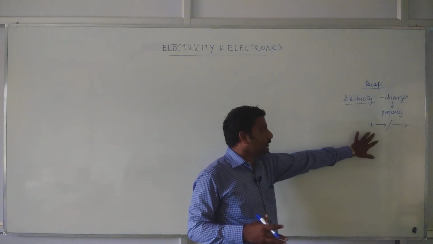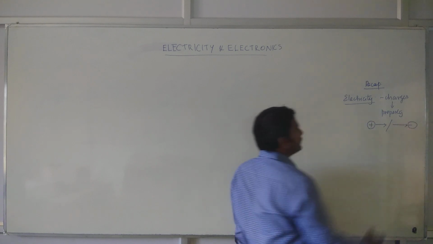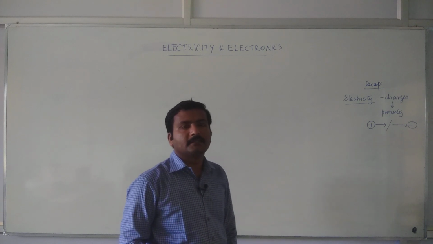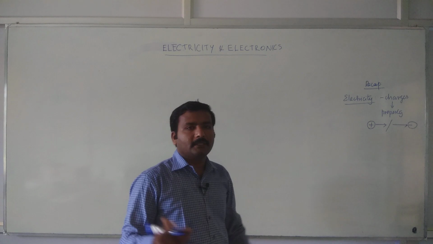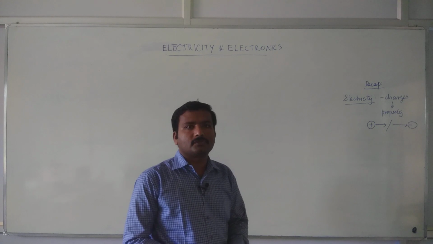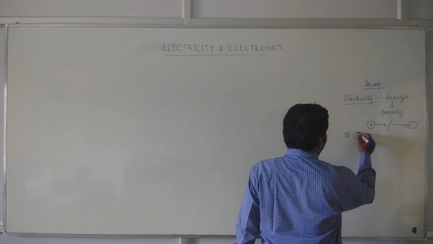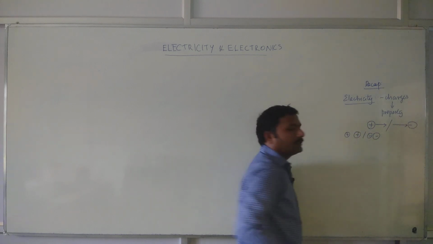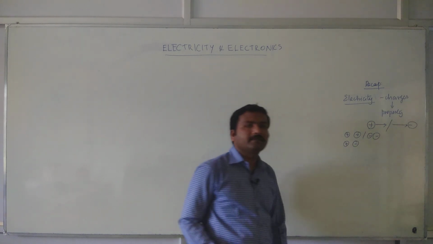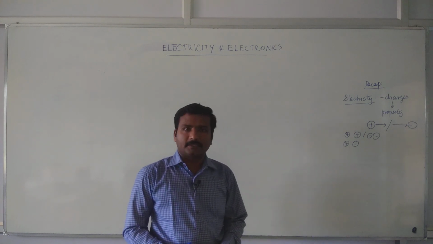And there are two types of charges. One is positive charge, one is negative charge. Depending upon the type of the charges, the direction of these force lines will be determined. Now if we bring two such charges close together, if you bring like charges, that is plus plus or minus minus, they will repel each other. If you bring plus minus, they will attract. So like charges repel, unlike charges attract.